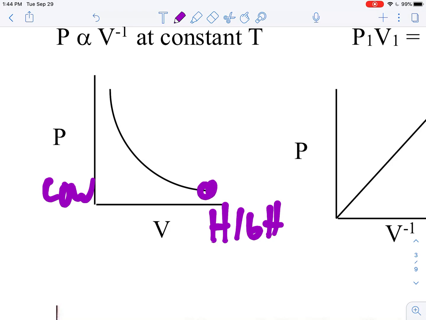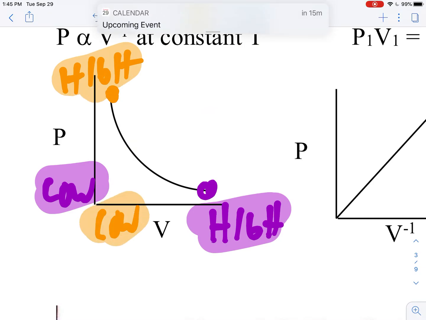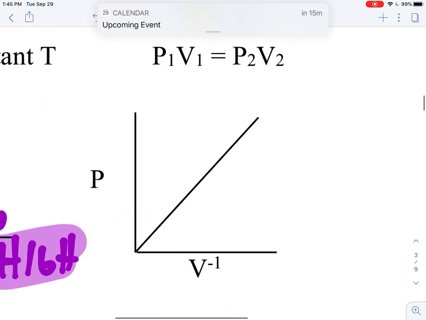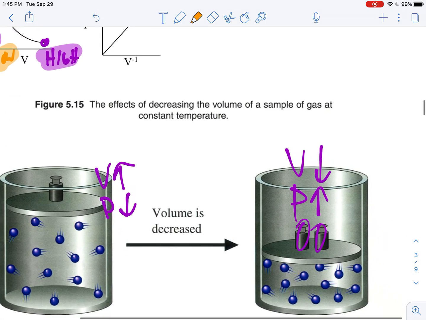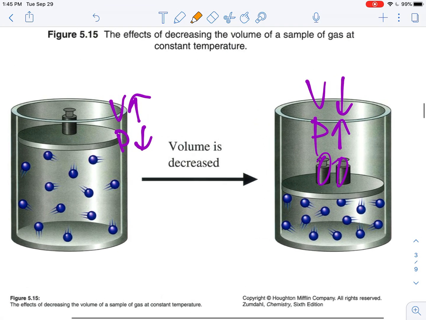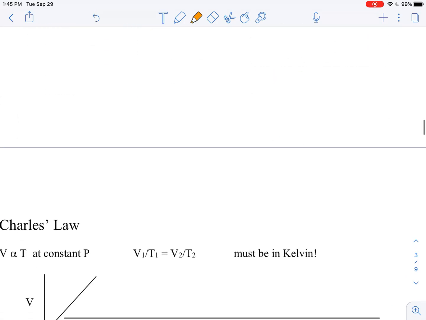If you're in this spot there, then you are at high pressure, but then you are at low volume. So if you are at high volume, you are at low pressure. High volume, low pressure. If you are at high pressure, then you are at low volume. Or you can get a straight line out of it if instead of graphing pressure versus volume, you do pressure versus the inverse of the volume, which is why it's called an inverse relationship. All right, so the whole idea here is that as volume goes up, pressure goes down. As volume goes down, pressure goes up, and vice versa.